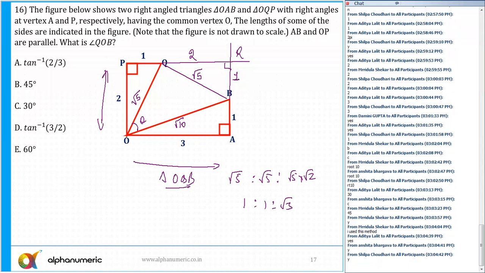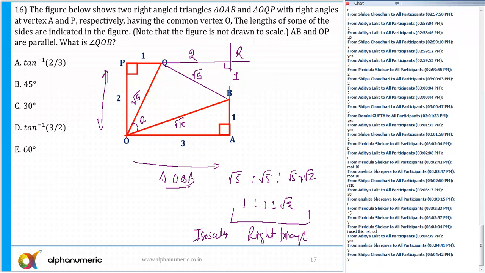So on the basis of this, I can straight away say that this is nothing but a right triangle, yes or no? Because only in the right triangle the sides are in the ratio 1 is to root 2, and it's an isosceles right triangle. So on the basis of this, we can say this angle is nothing but 45 degrees.